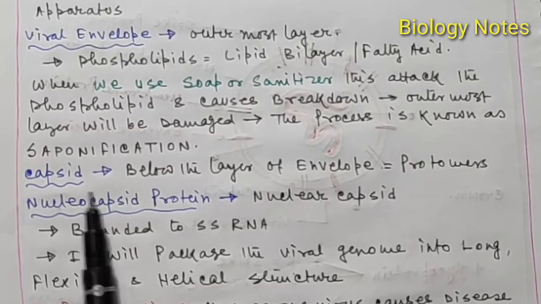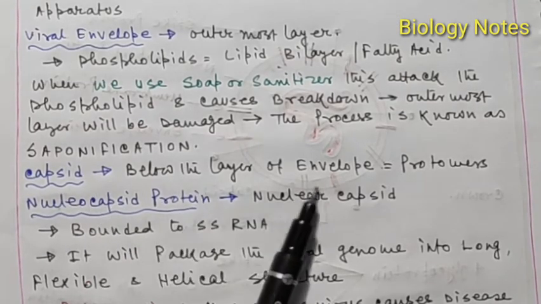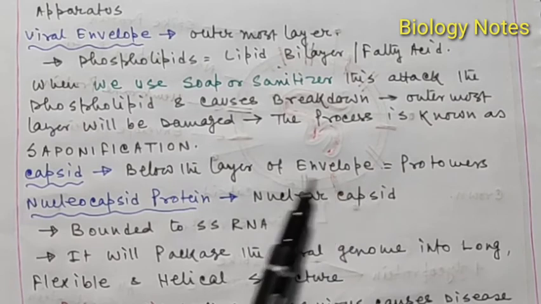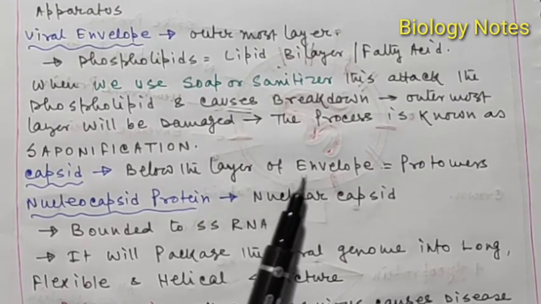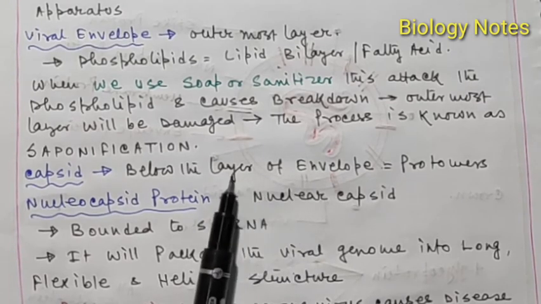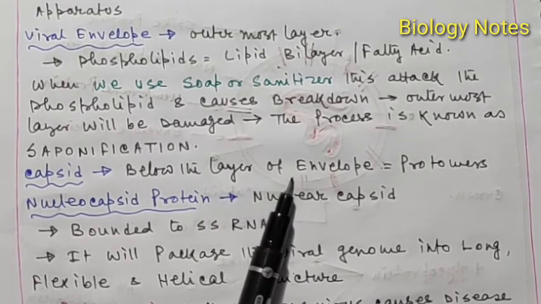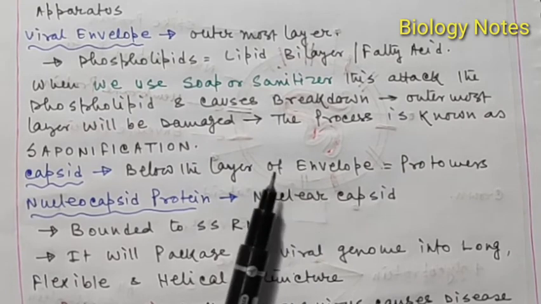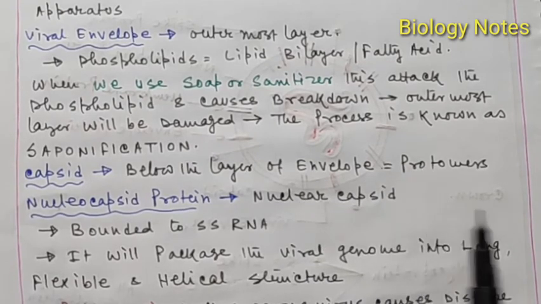Next is the capsid. Below the layer of the envelope is the capsid, and in all types of virus the capsid is present, including in coronavirus. It is present just outside of the genetic material of the coronavirus, and it is made up of different types of protomers.